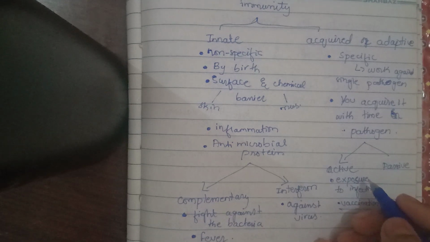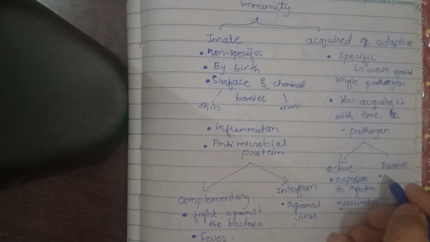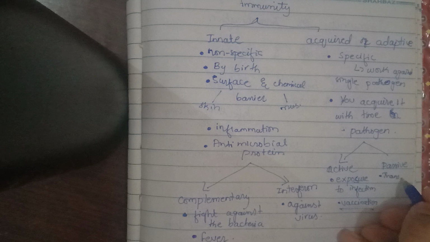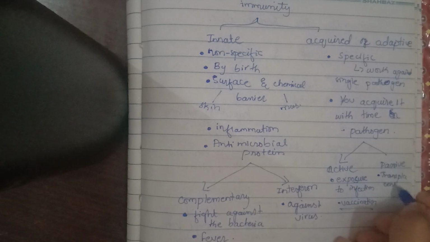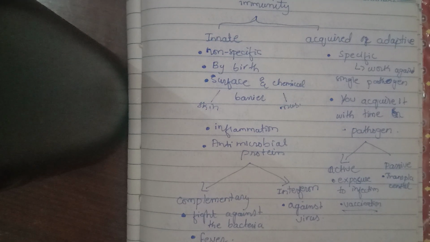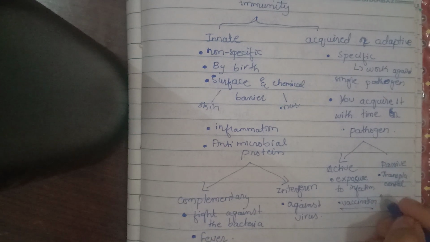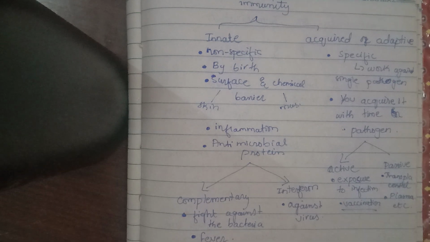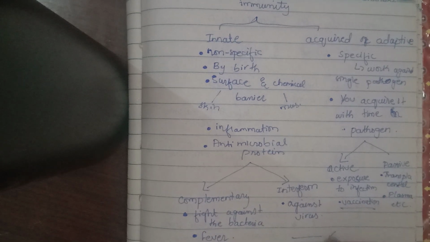So talking about passive, it is transplacental. Here it basically means in the birth, this is the immunity that is passed from the mother's body to the child's body, right? Or you can say here we include plasma, etc. So here the immunity topic ends.